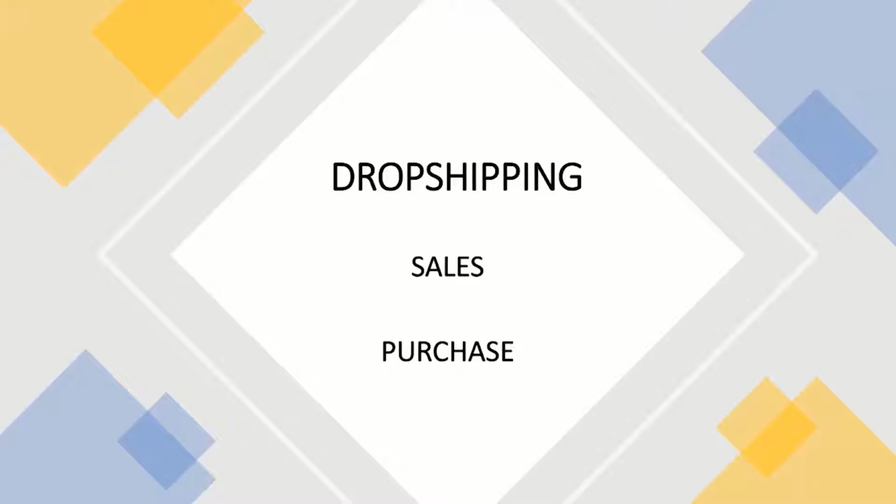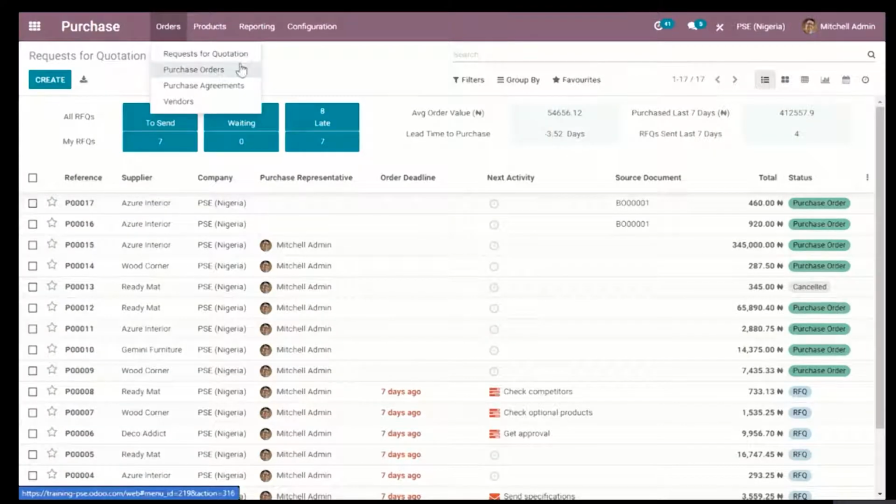All you need to do is call, get a quotation for the buyer, your customer, and whatever you get from your customer, you go ahead and contact the vendor on their behalf to purchase that item for them, whatever item they ordered. Then you create the process of them getting their goods and you collecting the payment and also paying the vendor. So the process starts from sales to the purchase, then back from purchase to the sales. So I'm going to take you straight to your request for quotation, then purchase order.